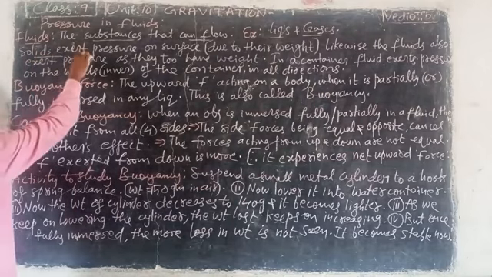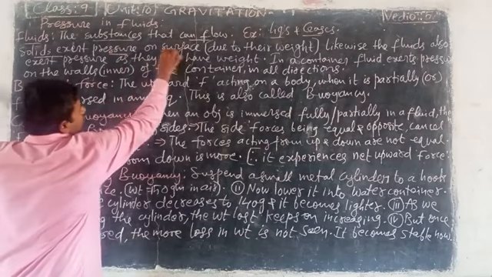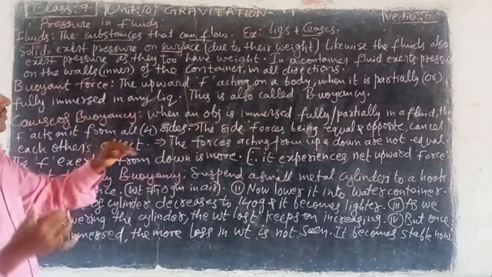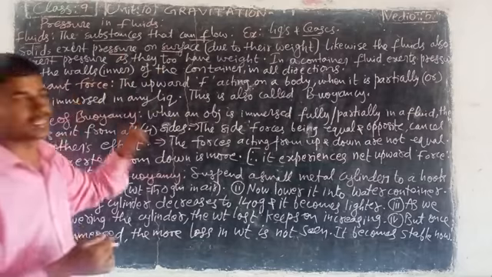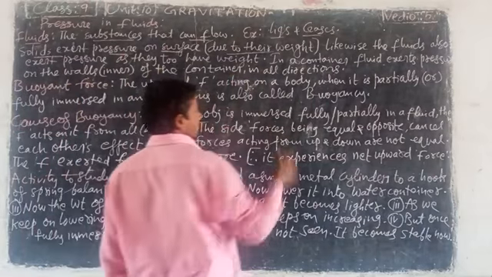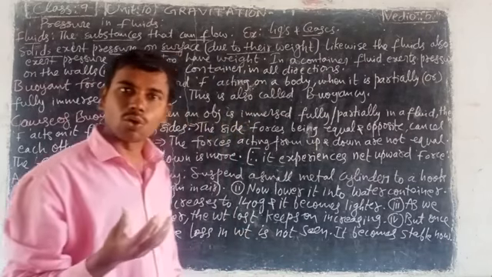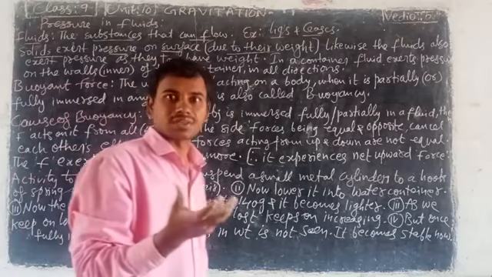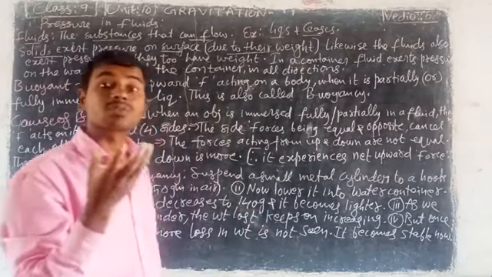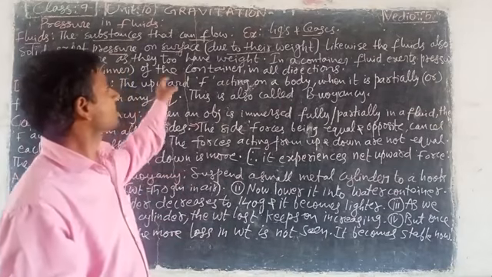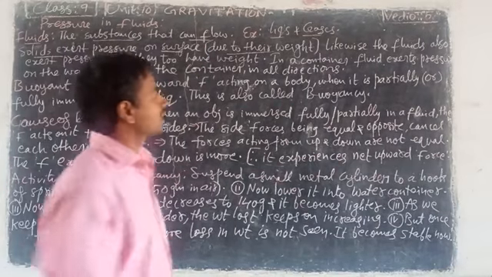We already saw that solids exert pressure on surfaces due to their weight. Solids mean table, chair, log, ball, whatever. Solids exert pressure on surfaces due to their weight.